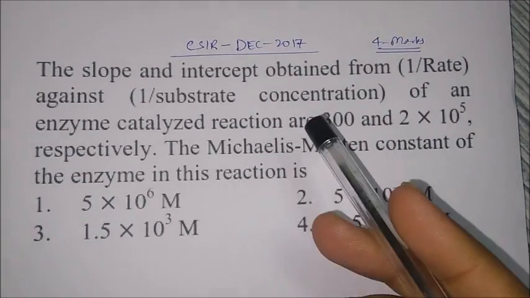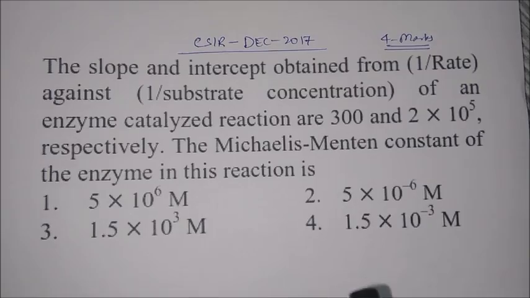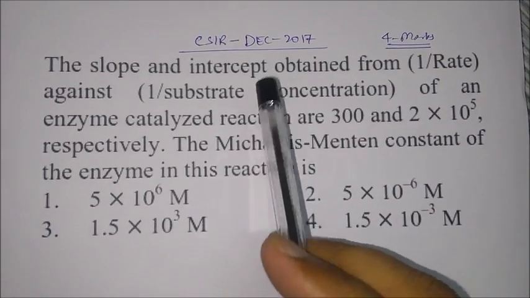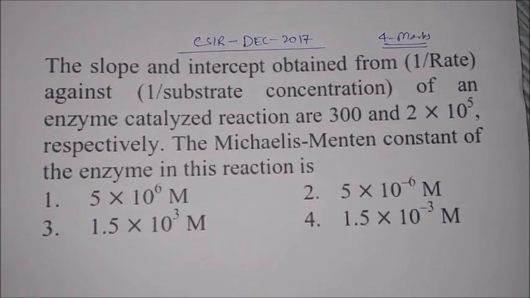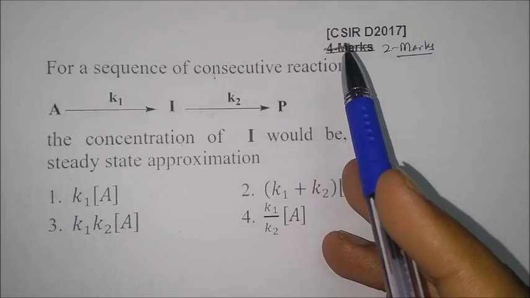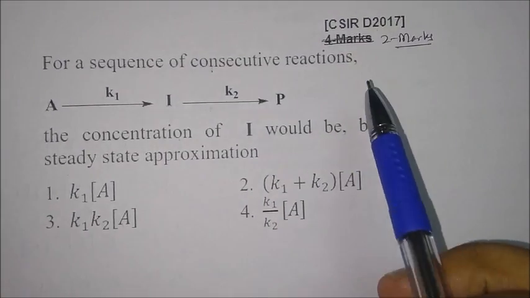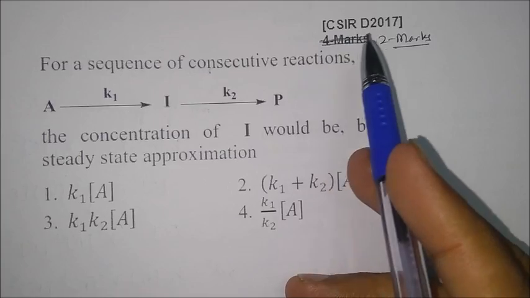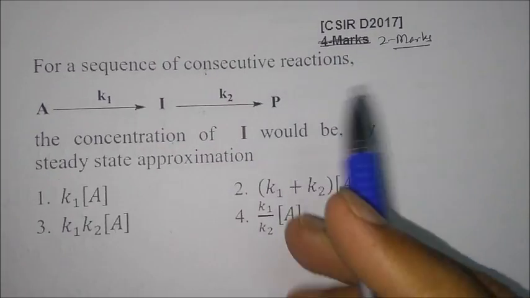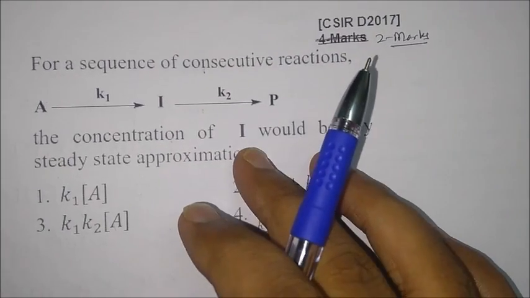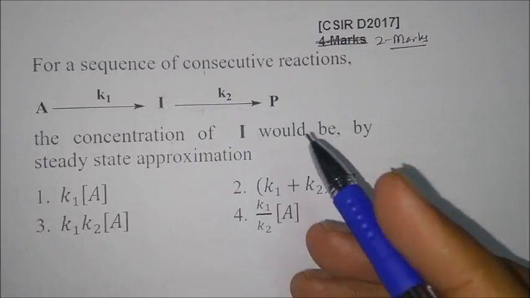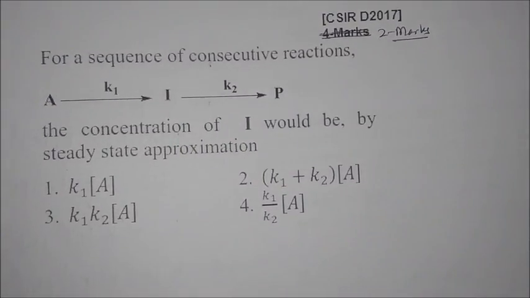Okay, we'll talk about the last question from this topic, which was asked in CSIR December 2017. This question again came from this topic, that is steady state approximation, and it came for 2 marks in the CSIR December 2017 exam. And this was a very easy question. Very simple and very easy. I'll tell you how to solve it.